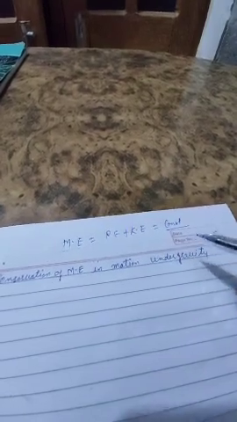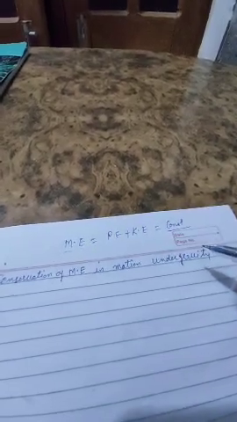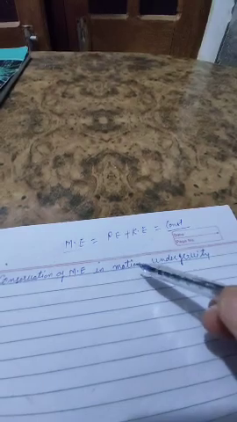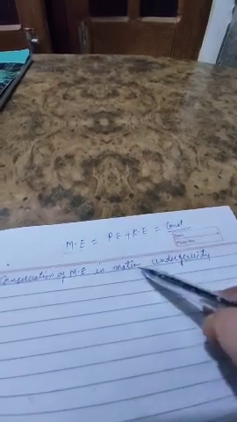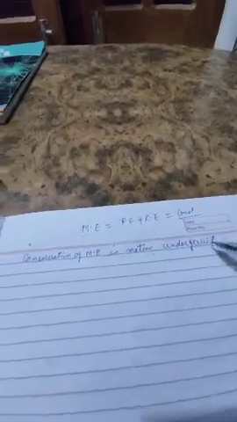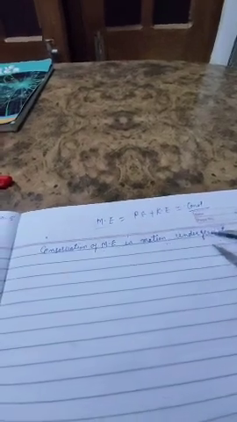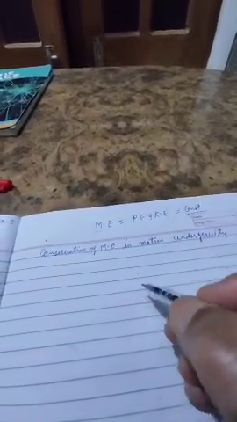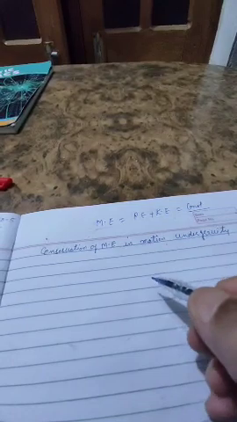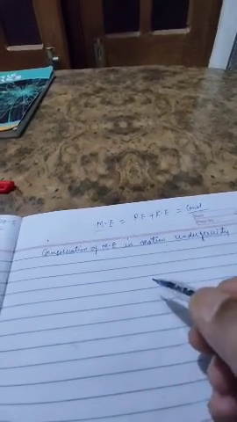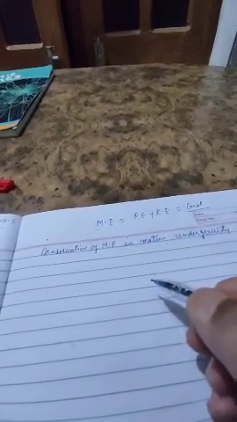So today we shall start with the next topic, that is conservation of mechanical energy in motion under gravity. For this we will draw one graph which represents the variation in kinetic energy and potential energy with the height above the ground.